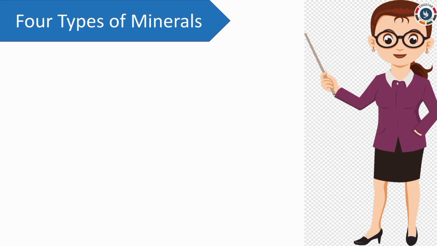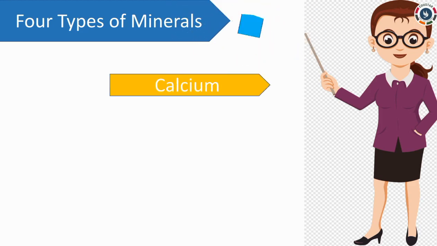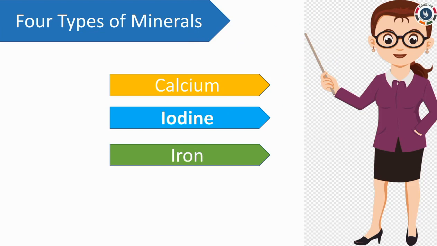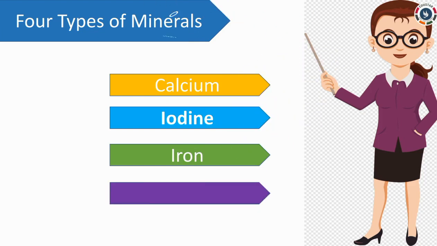They are calcium, iodine, iron and phosphorus. All vitamins and minerals are very important for our health.